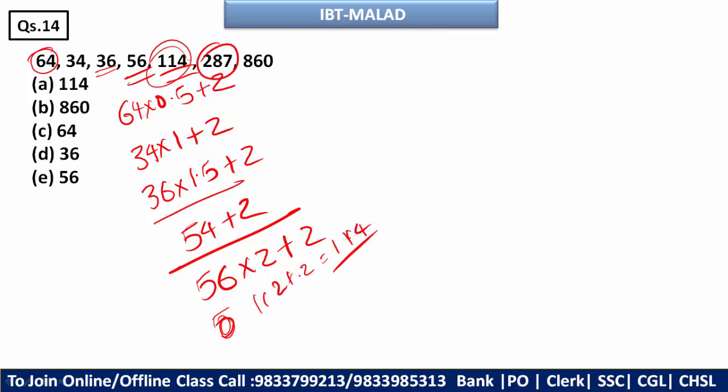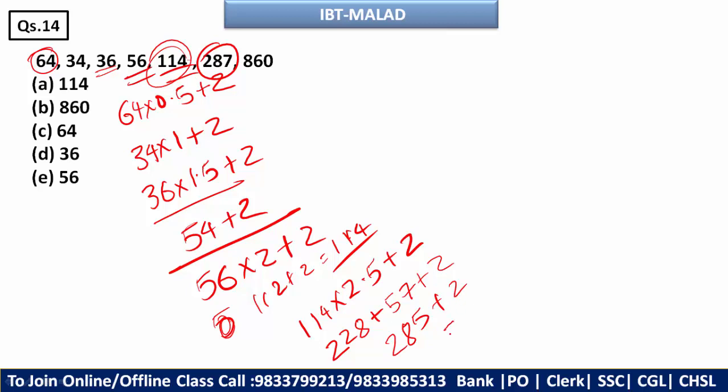So now what you have to do, you have to multiply this 114 into 2.5 and plus 2 you need to do. So multiply, it will become 228 and plus half of this 114 will be nothing but 57. Correct. If we add, so here this is 285 plus 2, that is 287. Correct. So here you can see 287 will be your answer.